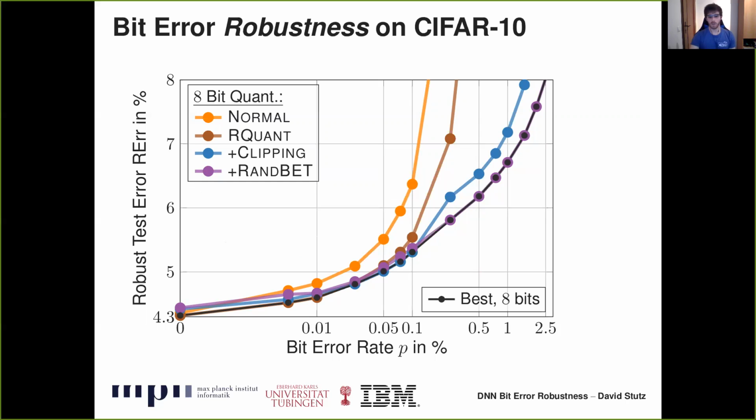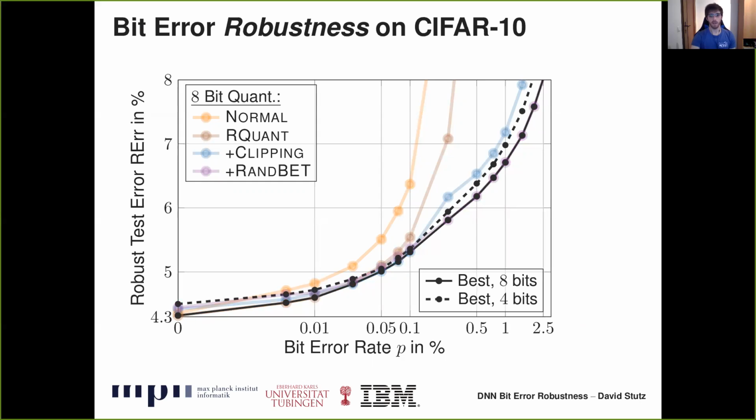In black, the lowest robust test error achievable for each bit error rate is highlighted. Note that for low bit error rates, robust quantization and weight clipping alone are quite effective. For higher bit error rates, however, random bit error training is essential. Our approaches can easily be combined with lowering the precision. This results in large energy savings from both low voltage operation and lower precision. As can be seen here, going from 8 to 4-bit on CIFAR10 results in an insignificant increase in robust test error at all bit error rates. This is the dashed black line shown here.